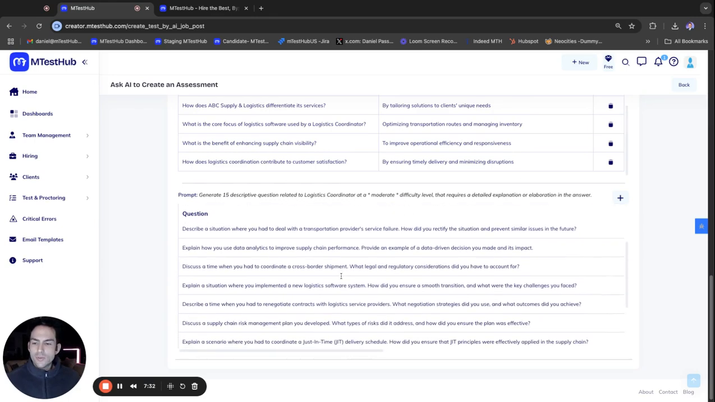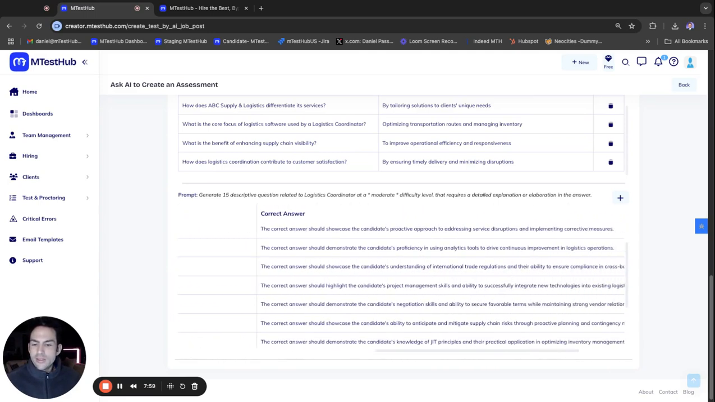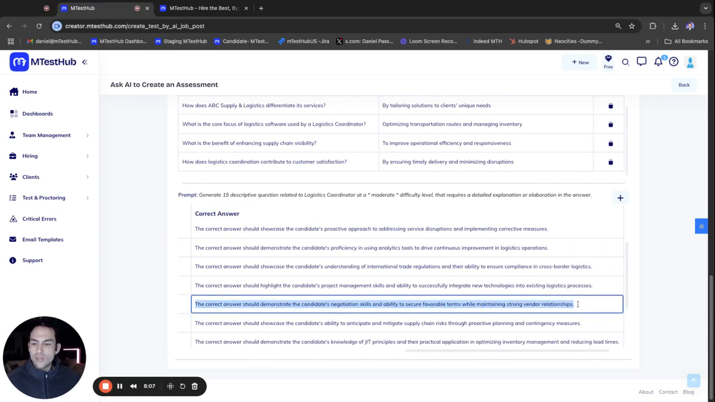And there's the descriptive questions, which ask the candidate to go ahead and type in a longer worded answer. So these are more situational based. And we did ask for the AI to test management type of experience. So here's a question. Describe a time when you had to negotiate contracts with logistics service providers. What negotiating strategies did you use? And what outcomes did you achieve, right? So the answer, it says, the correct answer should demonstrate the candidate's negotiation skills and ability to secure favorable terms while maintaining strong vendor relationships. So this is the context of the correct answer.